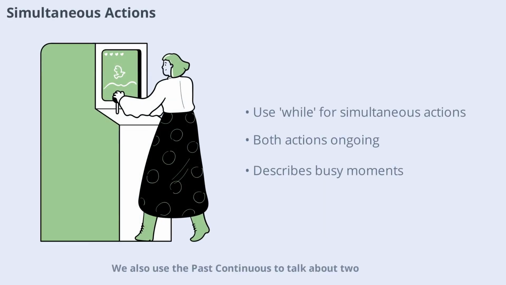We also use the past continuous to talk about two or more actions happening at the same time in the past. For instance, "while I was cooking, he was listening to music." Both actions were happening together. Another example: "She was studying while her brother was watching TV." Using "while" helps connect these simultaneous actions, showing that both were ongoing at the same time. This is useful for describing busy or dynamic past moments.